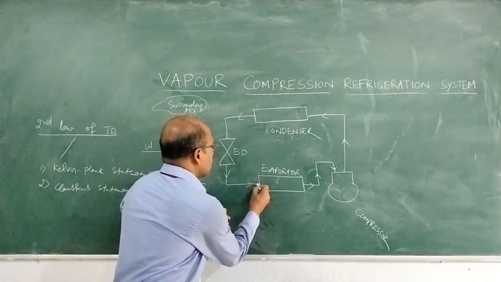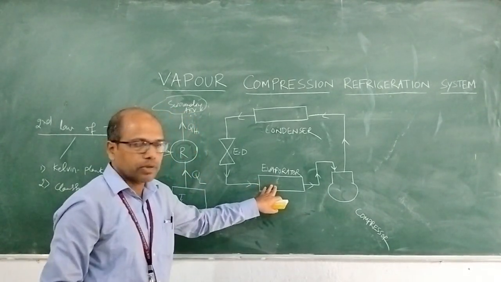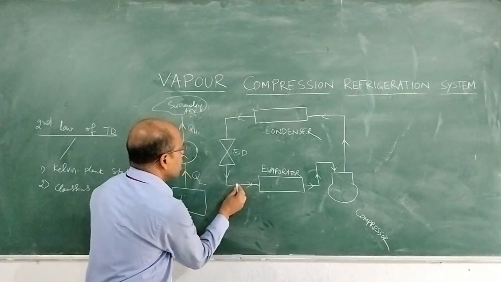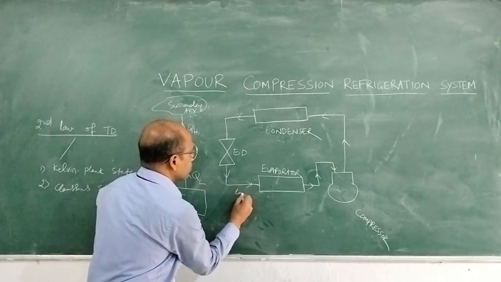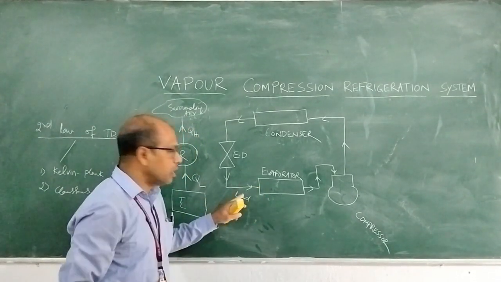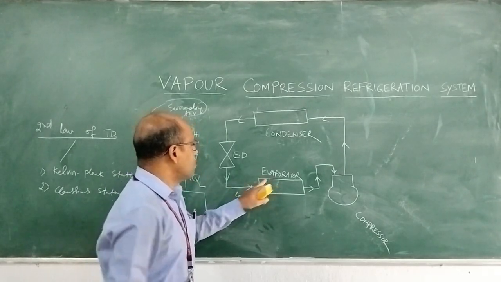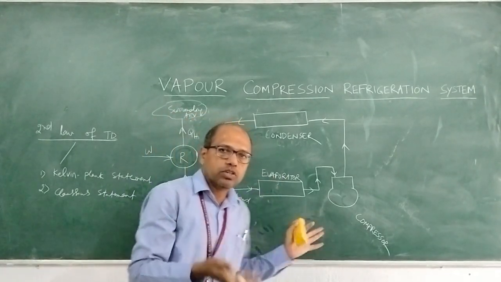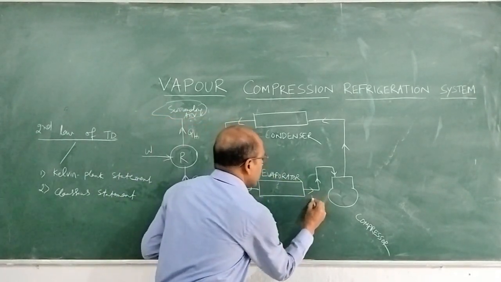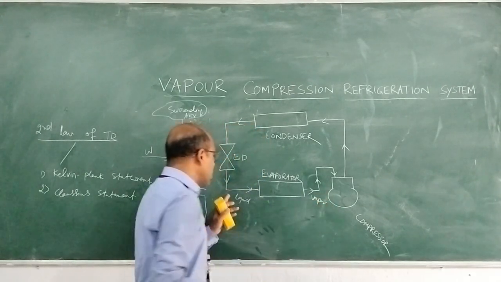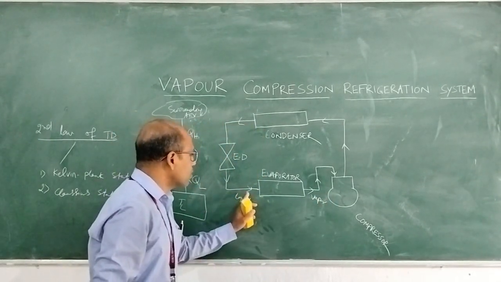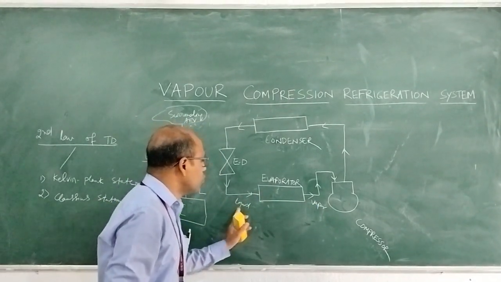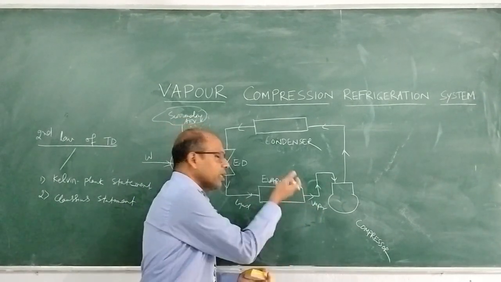First, take for example the evaporator. Before entering the evaporator, the refrigerant is in liquid state. The refrigerant flows to the evaporator. The word evaporator means something evaporates, that is, liquid is converted into vapor. The refrigerant is in liquid form, and after the evaporator it is in vapor form. Once the refrigerant becomes vapor, it gains some heat.